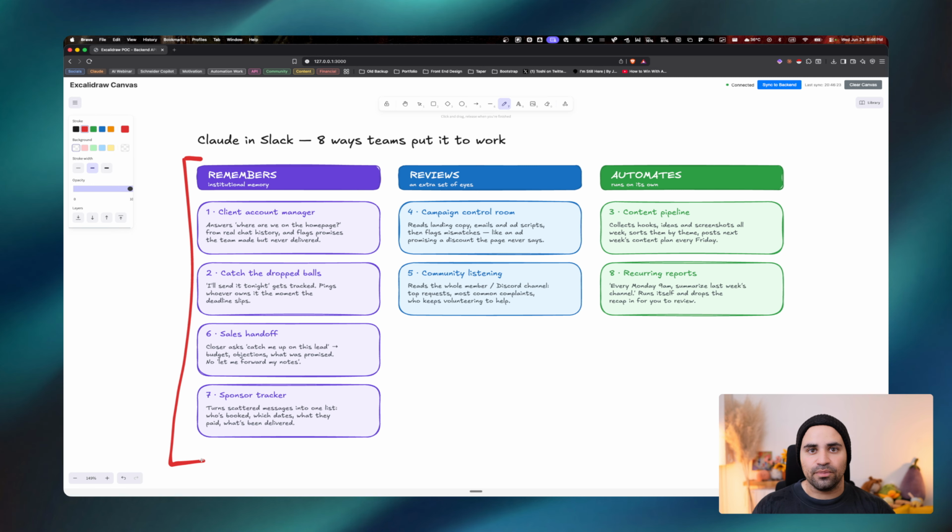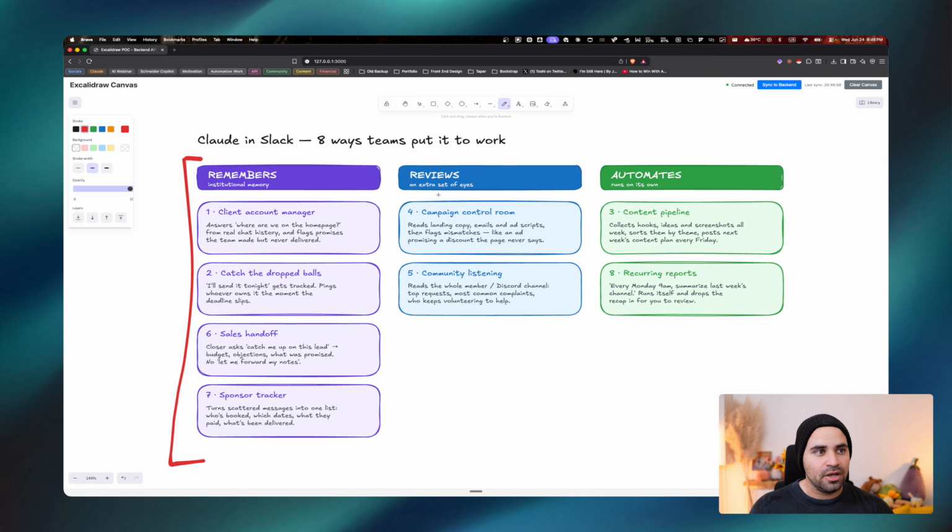So, for example, if you put it inside of the client channel for each and every single one of your clients, it can behave as your own client account manager. So, your clients will be able to ask it questions if they ever have one. It's also going to be able to close the gap between setters and closers for your sales teams. So if you ever forget to log information into the CRM, for example, Claude is going to be able to retrieve that information inside of the channel. Last but not least, it can help you keep track of all of the information that's inside of an entire channel and every single conversation.